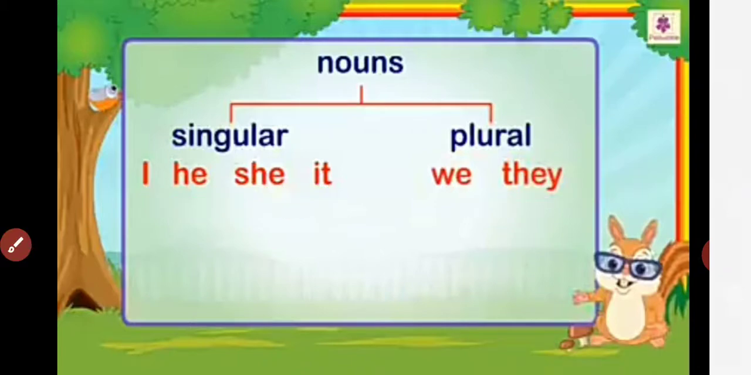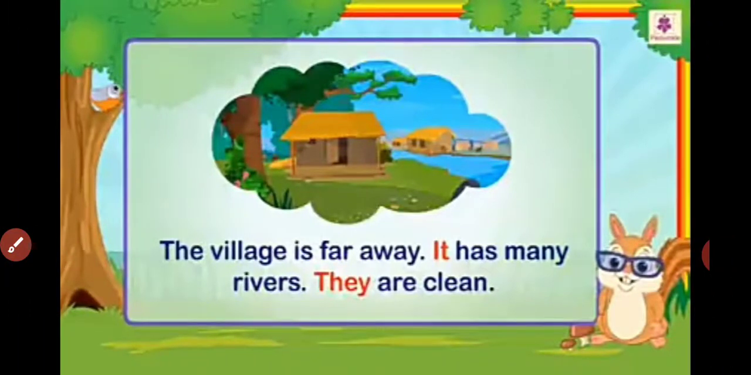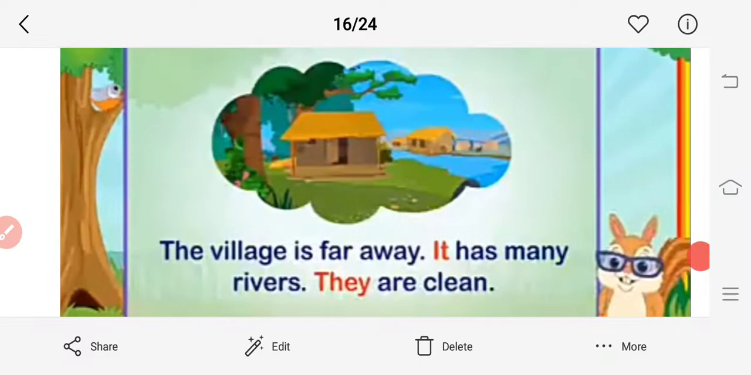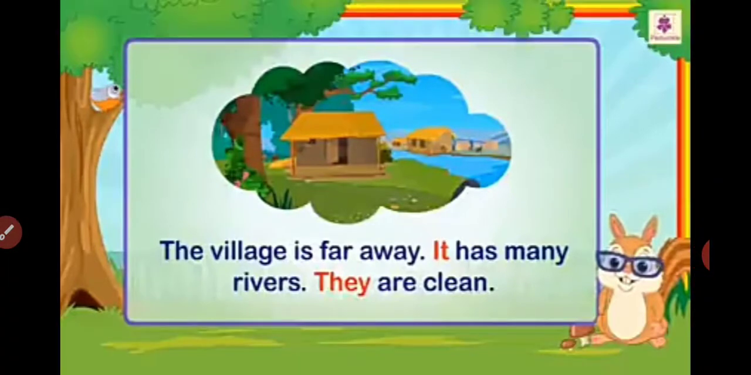Now see here: The village is far away. It has many rivers. They are clean. One example is given here. The village is far away. It has many rivers. They are clean. Now what is described here? It is described about the village. The village is far away. And what person or place is used here? The village. It is nothing but a place.